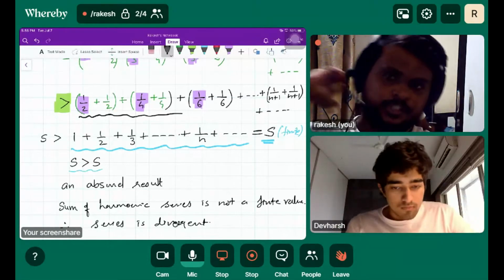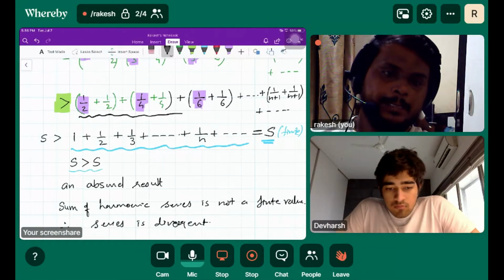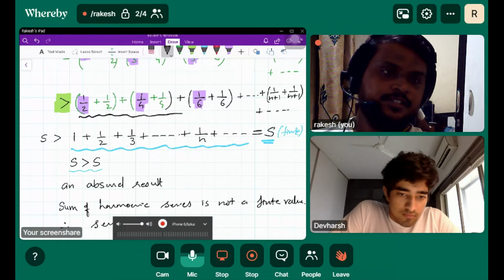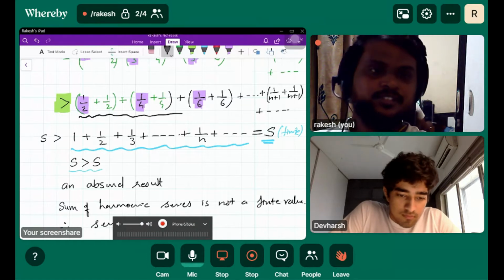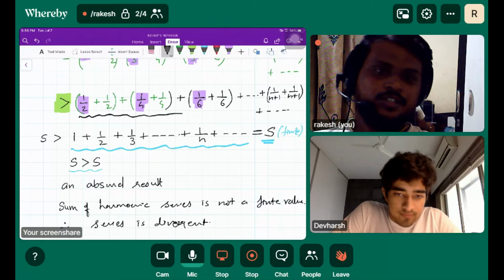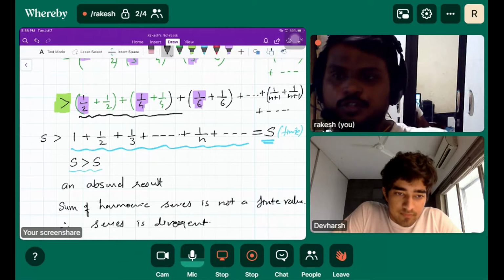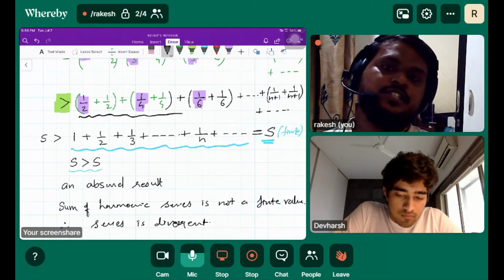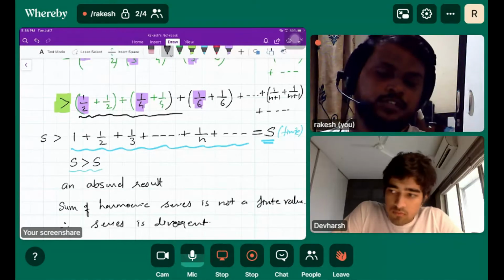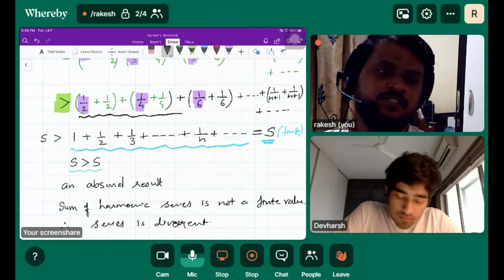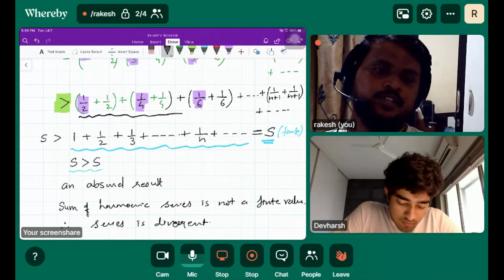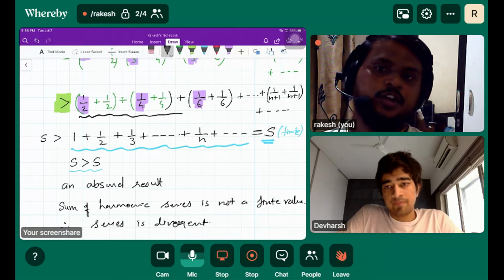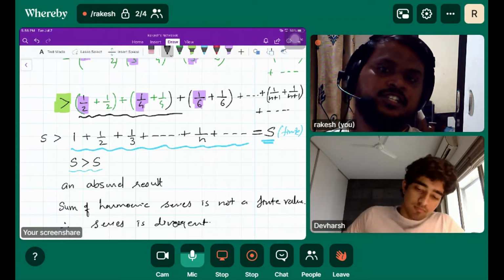Okay, did you understand this? Yes. Okay, cool. So the next is introduction to convergence test for series. Since we have discussed the divergent test, when the series is divergent, now we'll discuss some of the convergent series.